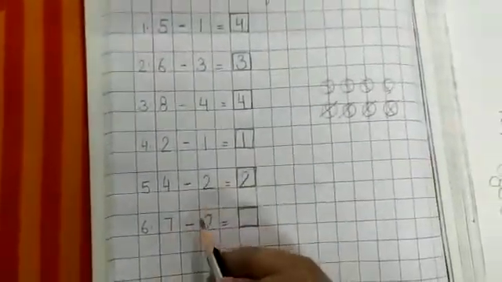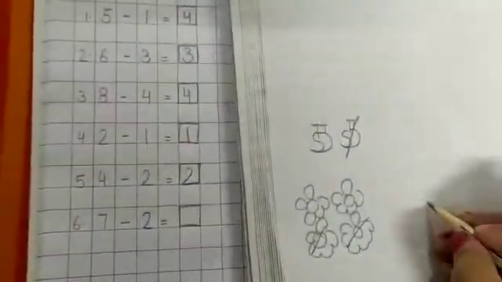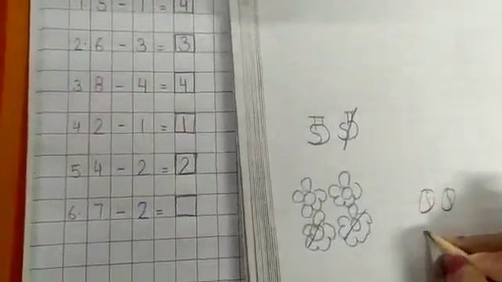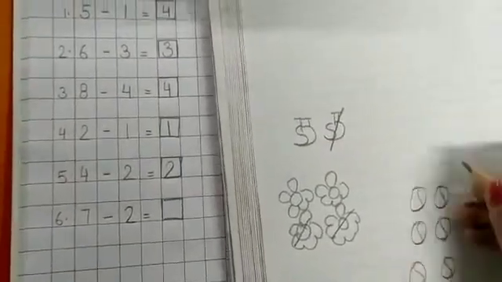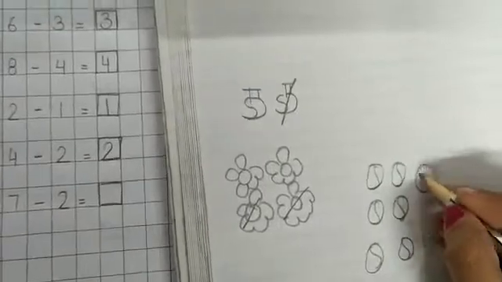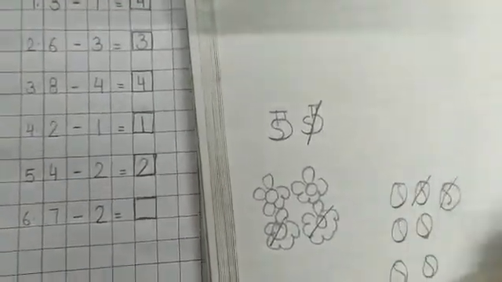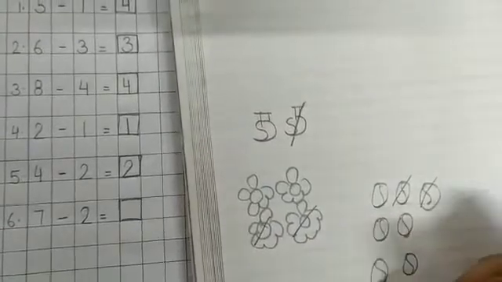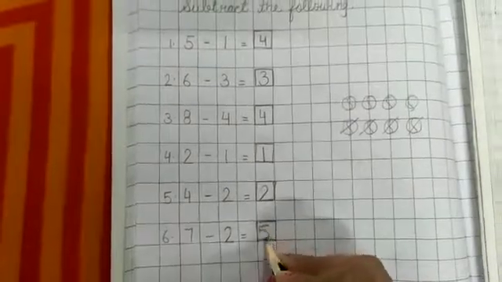Okay, now next is 7 minus 2 is equal to, here I am drawing 7 balls once again. 1, 2, 3, 4, 5, 6 and 7. Now I am reducing 2 balls from here. 1, 2. How many are left? 1, 2, 3, 4, 5. 5 balls are left. So here the answer is 5.